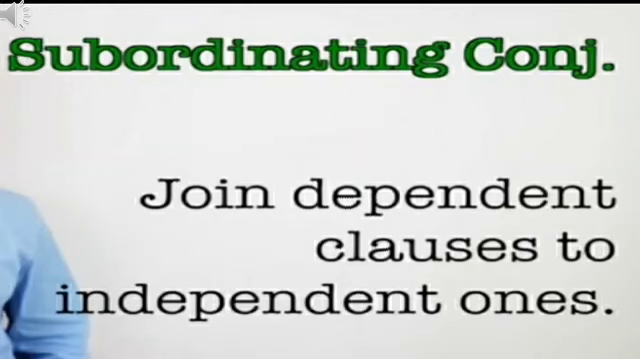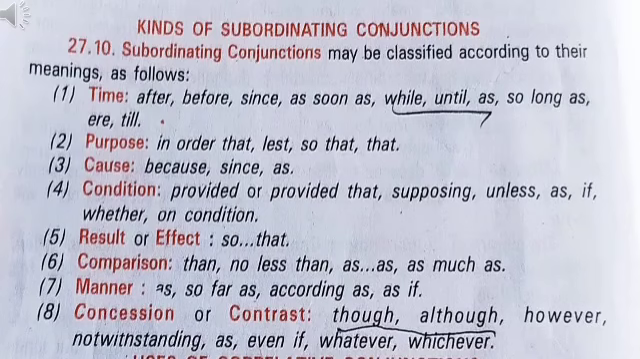Now, subordinating conjunctions. These conjunctions are used to join dependent clauses to independent clauses. Means to say, subordinating conjunctions are used in complex sentences. Means the main clause is joined with the subordinate clause with this kind of conjunctions. Now, kinds of subordinating conjunctions. These conjunctions can be divided into 8 different categories.